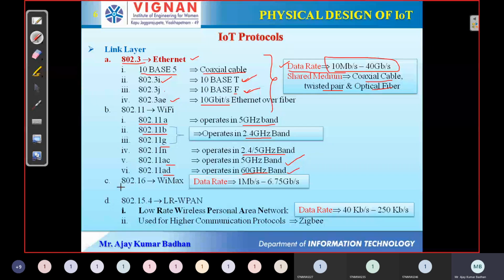Now, if you come to 802.16, this is what we call WiMAX. This is an upgraded version of Wi-Fi. Here we have a data rate of 1 Mbps to 6.75 Gbps. We can transmit the data.